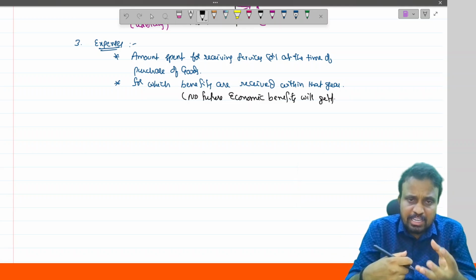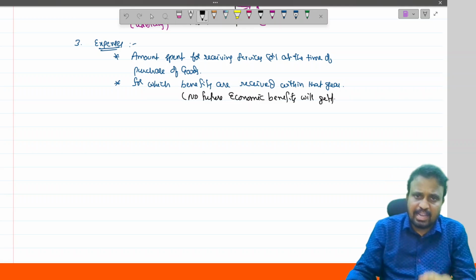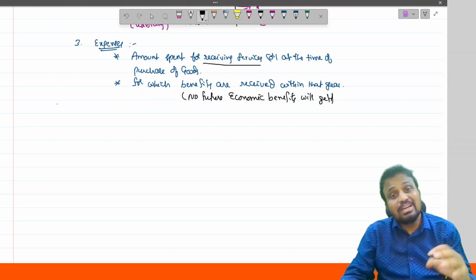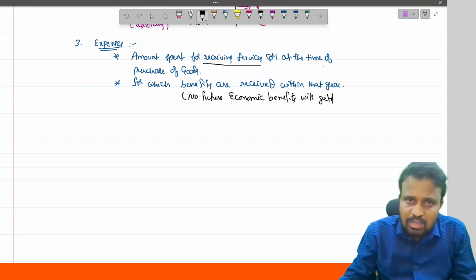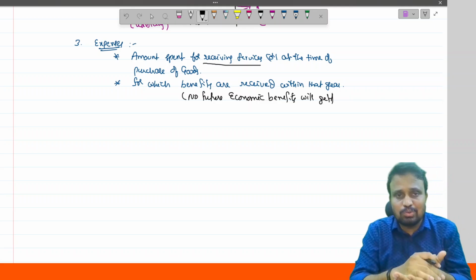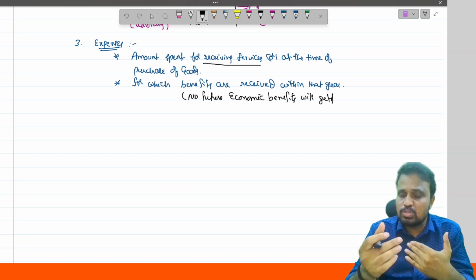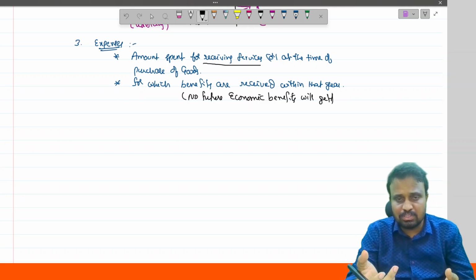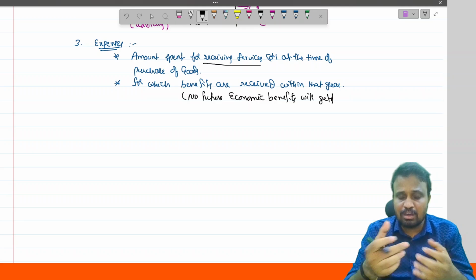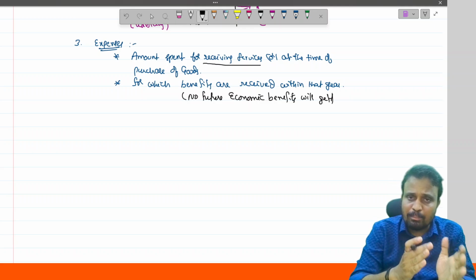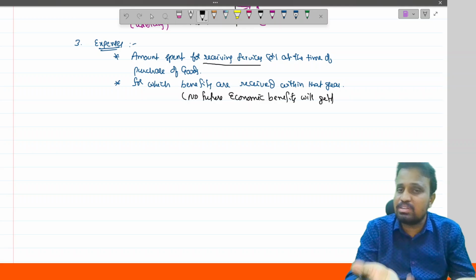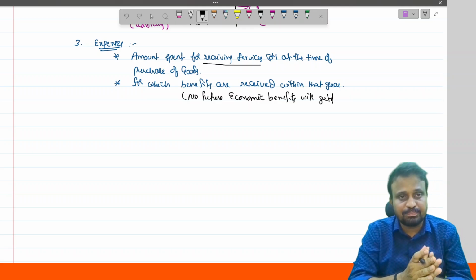So any amount spent at the time of receiving the services, or at the time of purchase of the goods, which includes transporting the goods from one place to another and the transit insurance involved, whatever the amount spent, is said to be an expense.